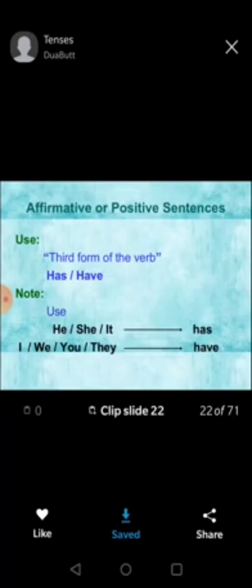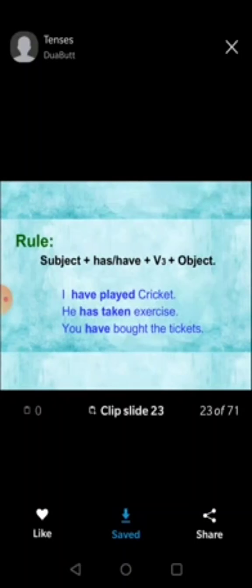Present perfect tense. The present perfect tense is used to describe action that began in the past and continues into the present or has just been completed. The actions which are just completed, for that we use present perfect tense. Like I have played, she has played. And what do we use? We use has and have plus third form of the verb. With he, she and it we use has. With I, we, you, they and plural we use have. He, she, it and singular we use has. With I, we, you, they and plural we use have. And this is the rule.